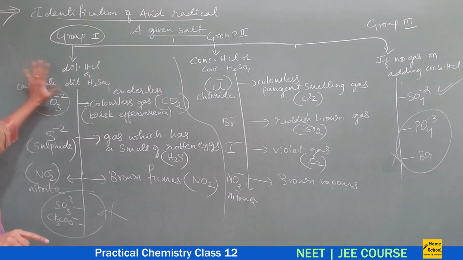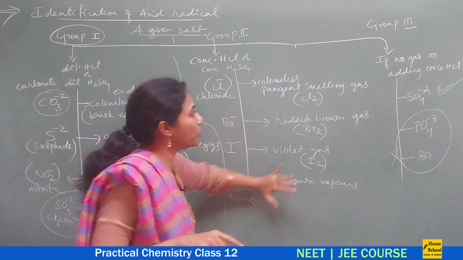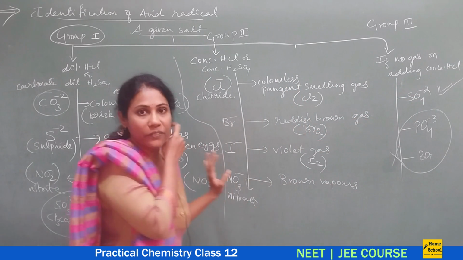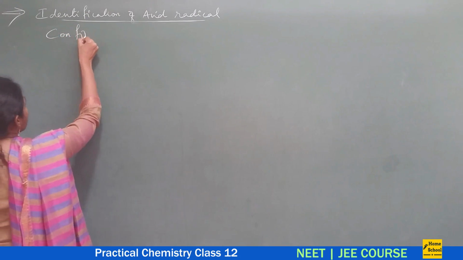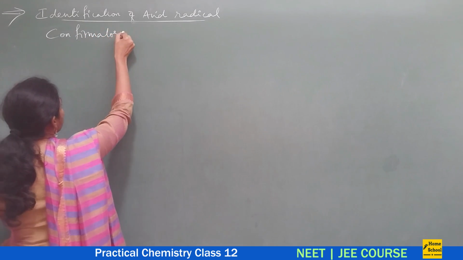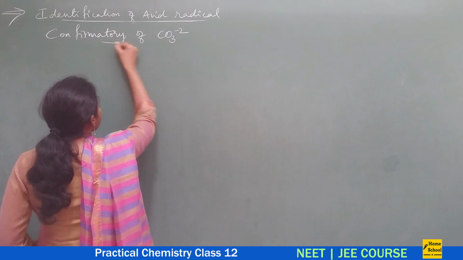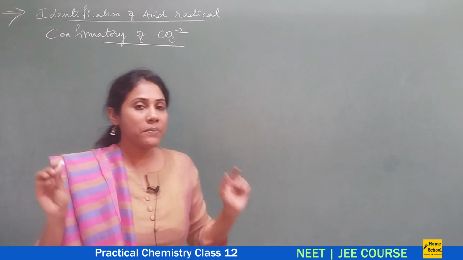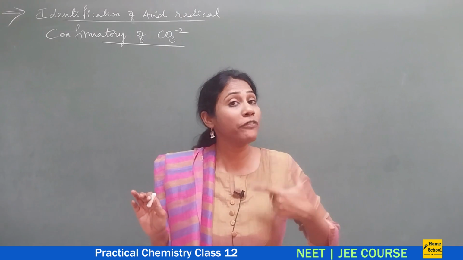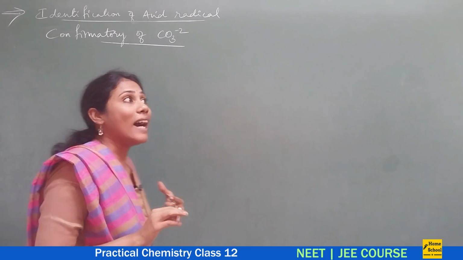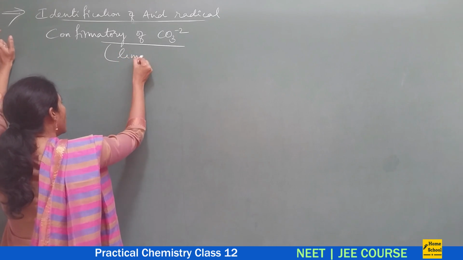First we will discuss all the confirmatory tests of group 1, later all the confirmatory tests of group 2, then the confirmatory test for sulfate. First and foremost, let us discuss the confirmatory test for carbonate ion. Once you add dilute HCl, if you observe brisk effervescence, then carbonate ions are detected, but later you have to confirm, right? So, as a confirmatory test of carbonate, we will perform the lime water test.